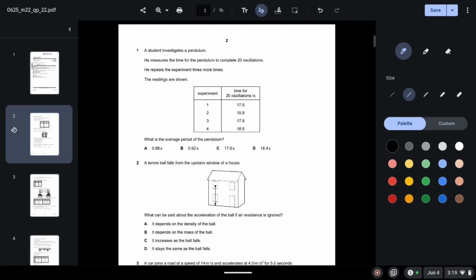Question 1. A student investigates a pendulum. He measures the time for the pendulum to complete 20 oscillations. He repeats the experiment 3 more times. The readings are shown. What is the average period of the pendulum?